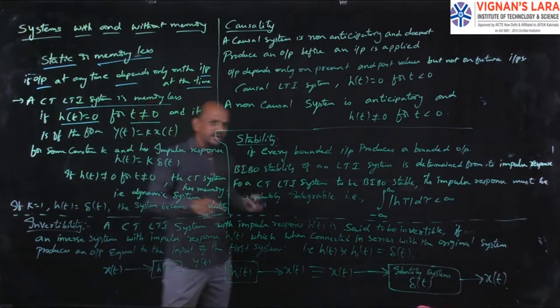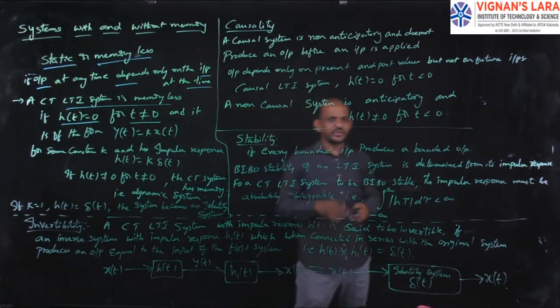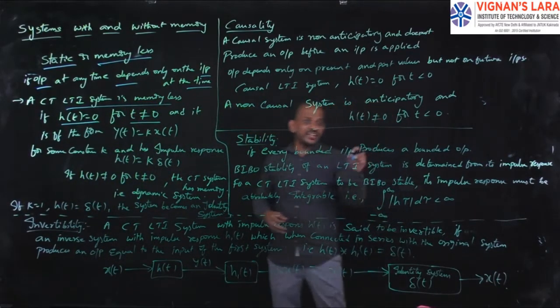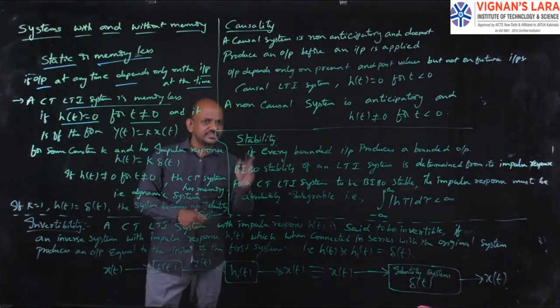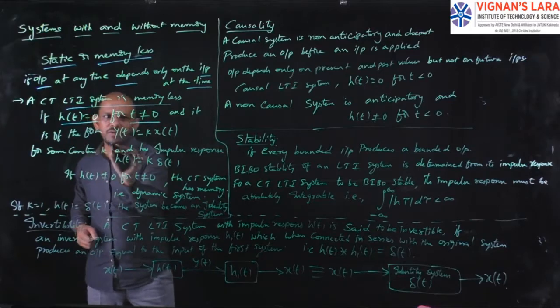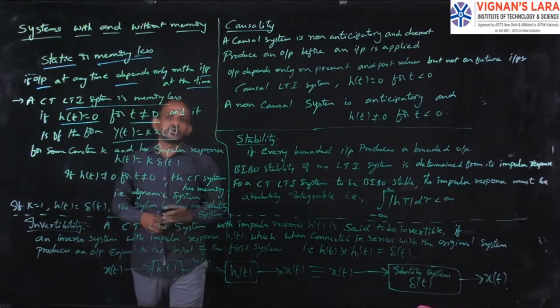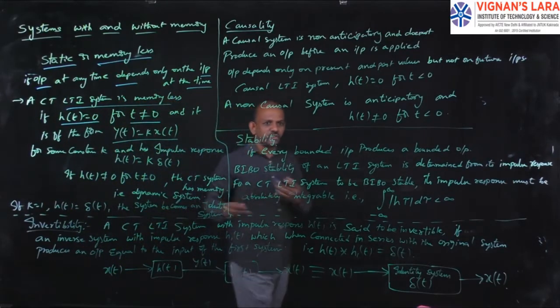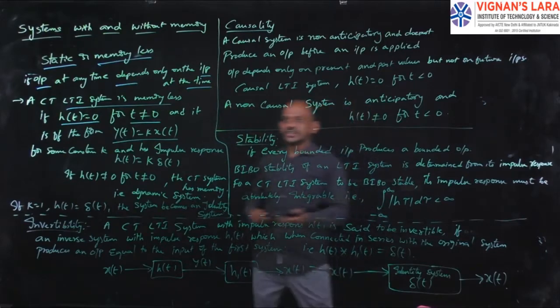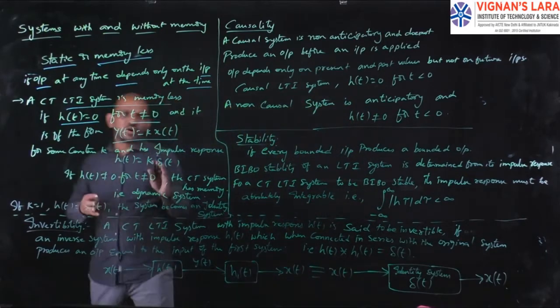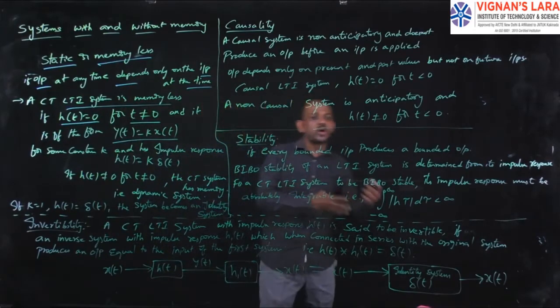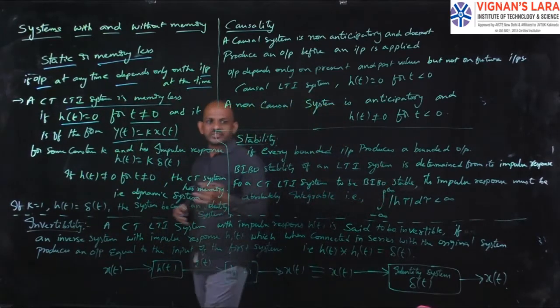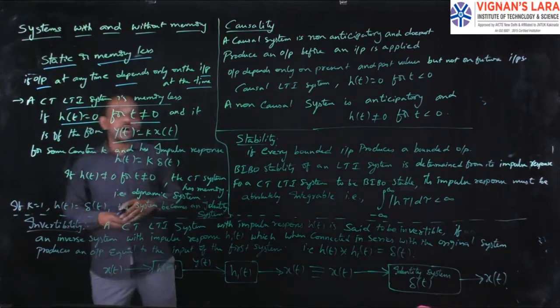And it is of the form y of t equal to k into x of t. That is, y of t is the output and x of t is the input. The output will be equal to some constant multiplied by the input.